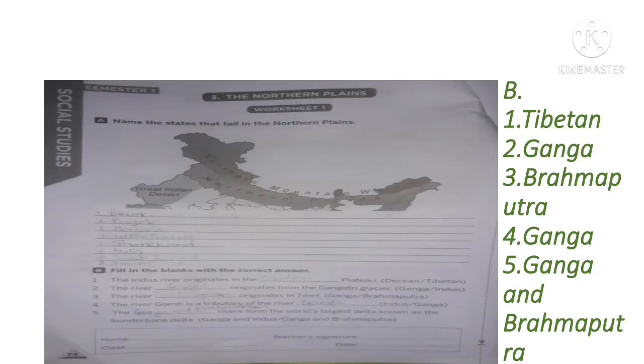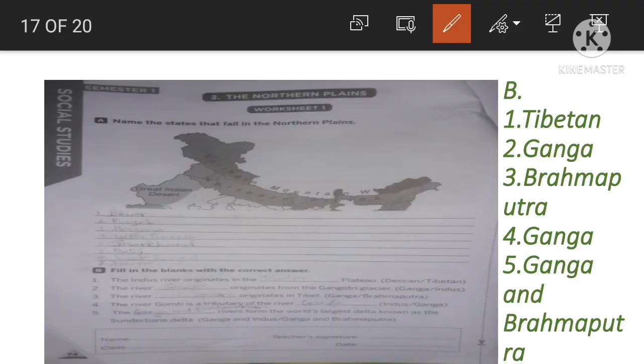Next, the river Dash originates from the Gangotri Glacier, Ganga, Indus. The river Ganga originates from the Gangotri Glacier, not the river Indus. Okay, so 2 is Ganga.